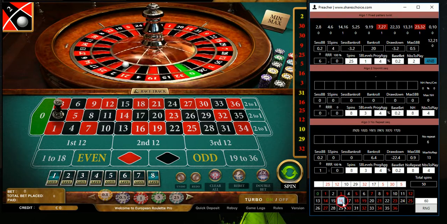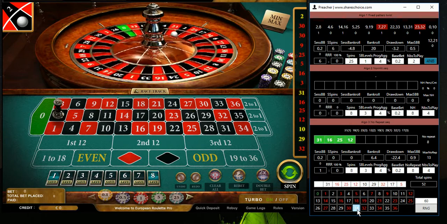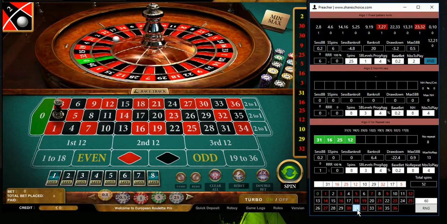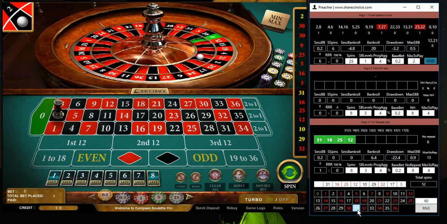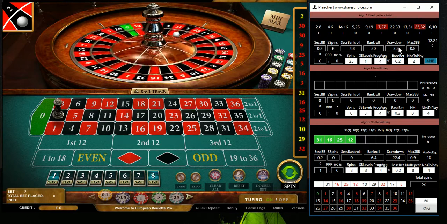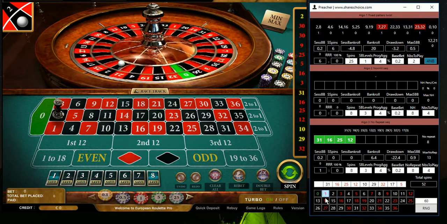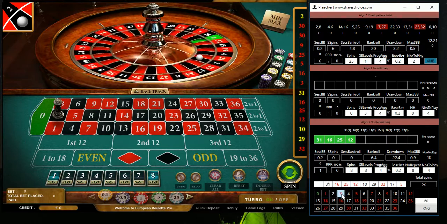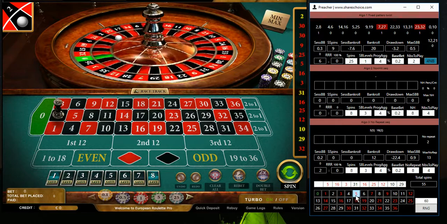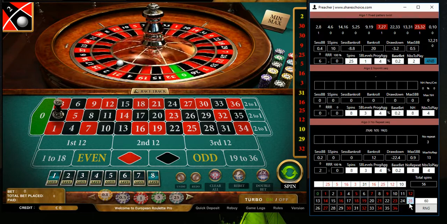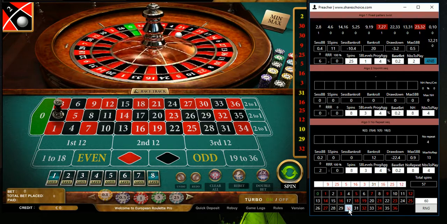25, 16, 31. So it looks then. So actually we hit 32, so that's good. So we won already 6 times. Now we are playing again. 31, 3, 16, 5. 5 and 25 are quite nicely coming. 9, 30, 32.